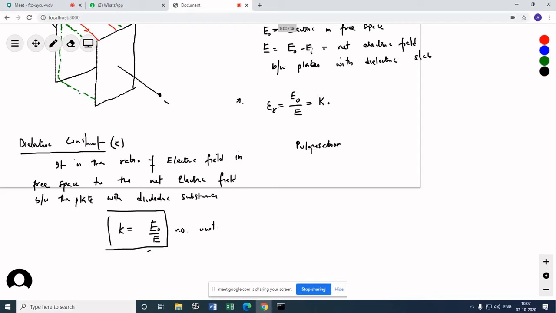What is polarization? Polarization is nothing but the number of dipoles formed per unit volume.